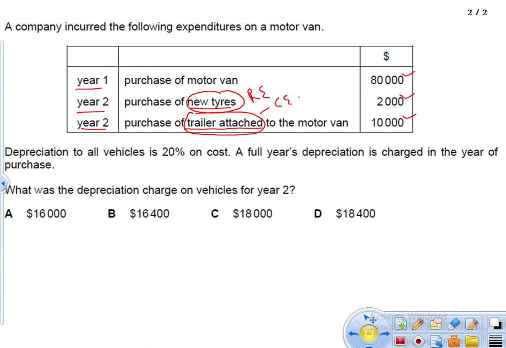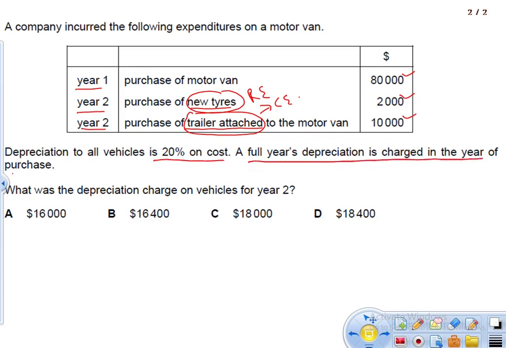If it is a capital expenditure, then we need to add it to the cost of the asset. So the total cost of this asset is 80,000 plus 10,000. Let's say depreciation on all vehicles is 20% on cost, which means it's the straight line method. A full year's depreciation is charged in the year of purchase.